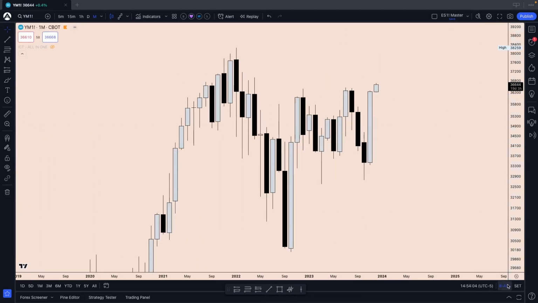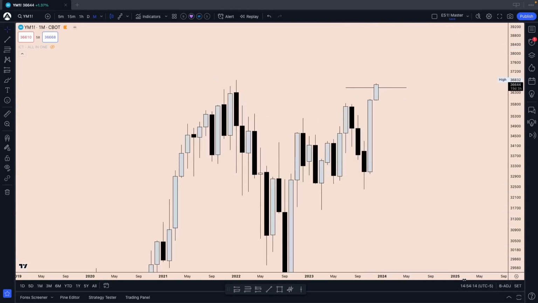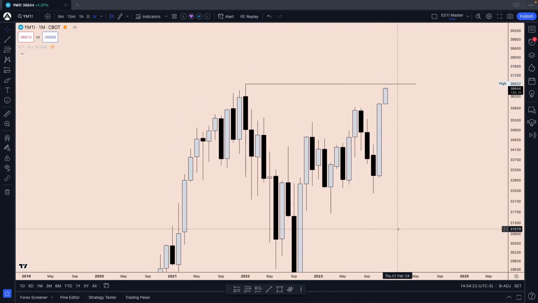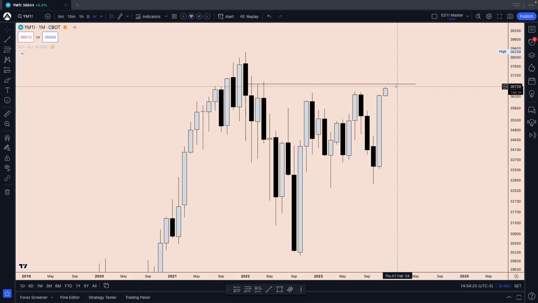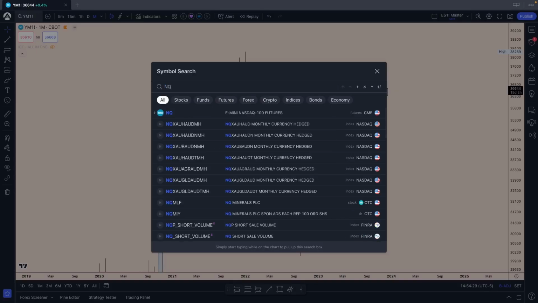So YM, also adjusting for contract changes, already formed a new high of the year, which used to be July 2023. And if we don't adjust for contract changes, we're almost at the all-time high here on the Dow Jones. But like always, I just want to put it out there: use whichever setting you like the most.